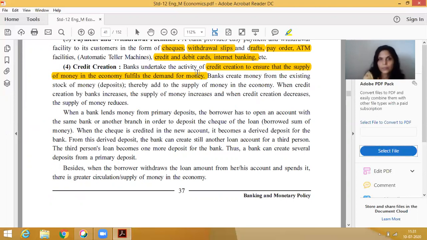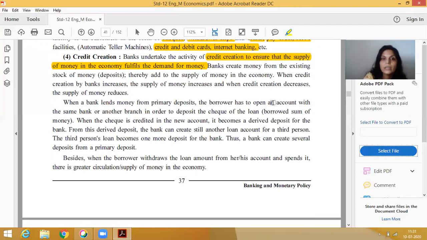Bank creates money from the existing stock of money. Whatever is deposited and accepted by the bank, only from that can the bank lend money, not from their own pocket. Clear? Thereby it aids the supply of money in the economy.